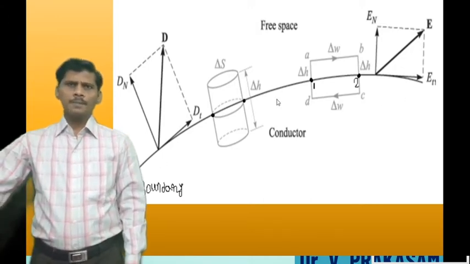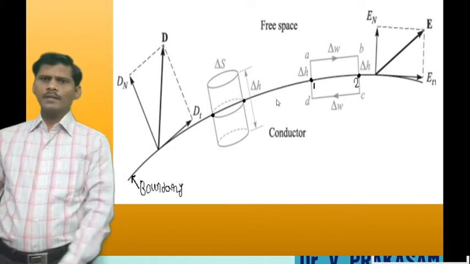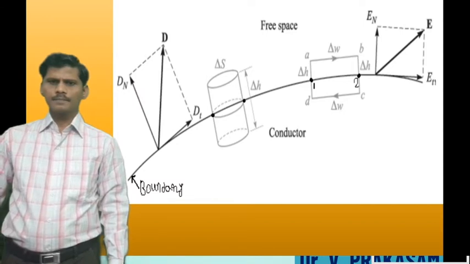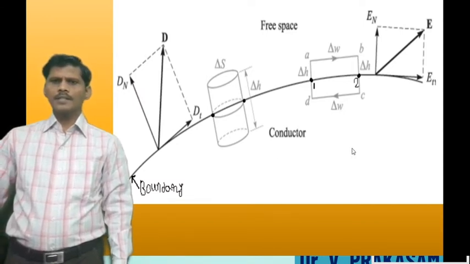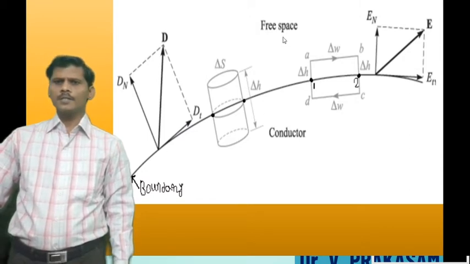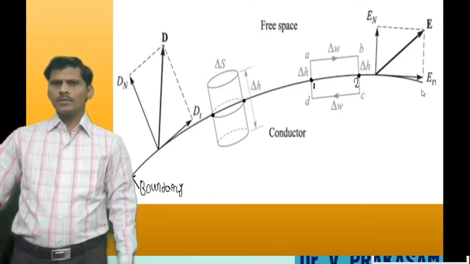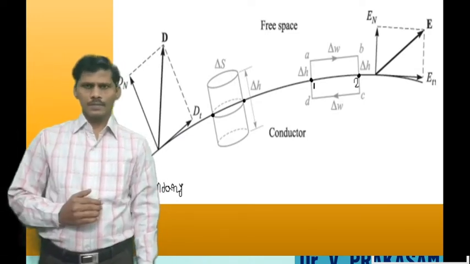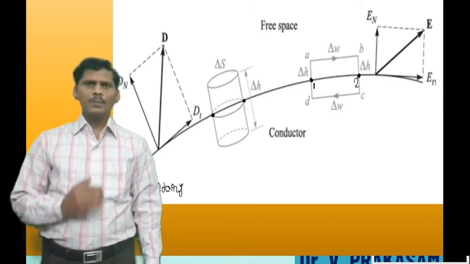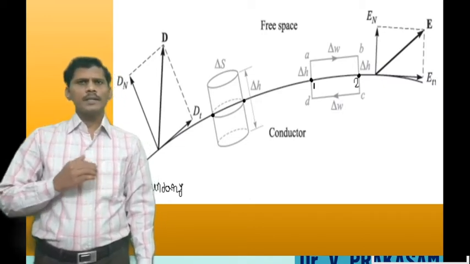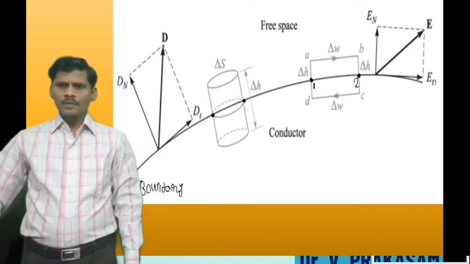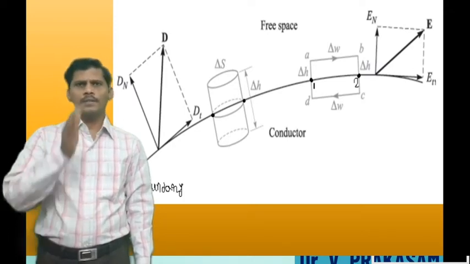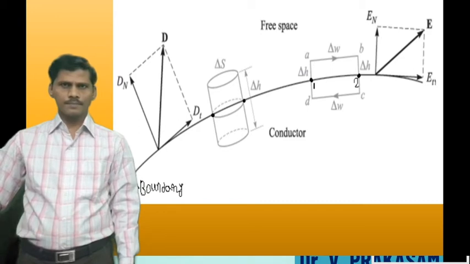This boundary line separates two media. This is the conducting medium, and this is the free space medium. Because there are two media, conductor and free space, the topic is the boundary between conductor and free space. At the boundary, some of the field components are parallel to the boundary and some are perpendicular to the boundary.